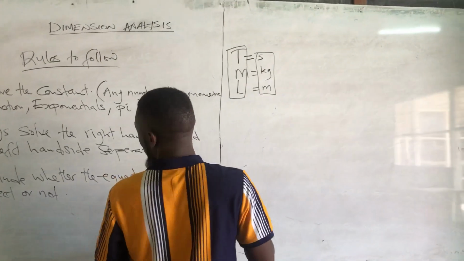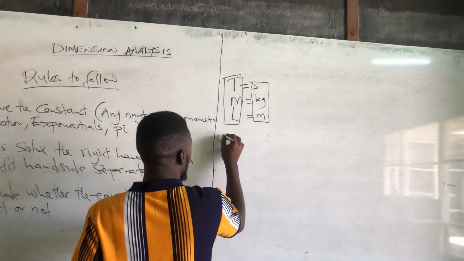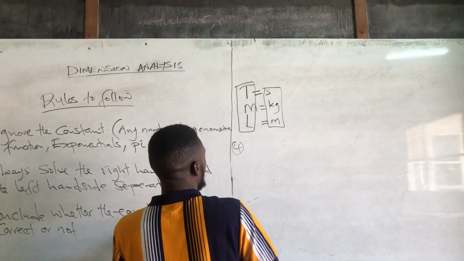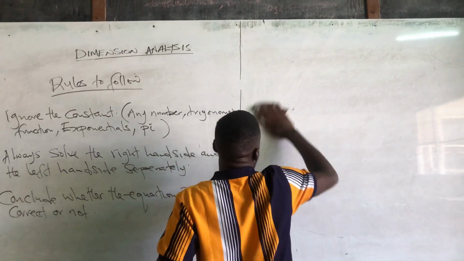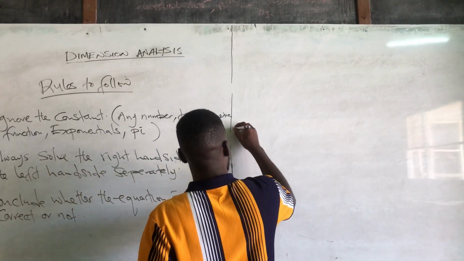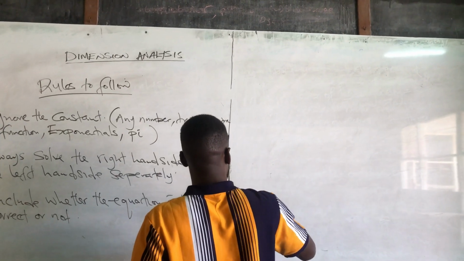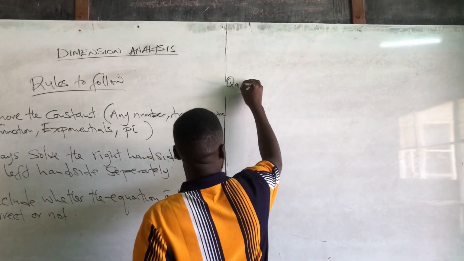So from question 3, let's go to question 4.